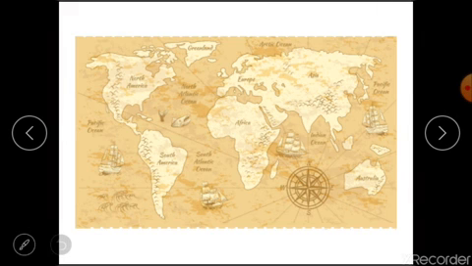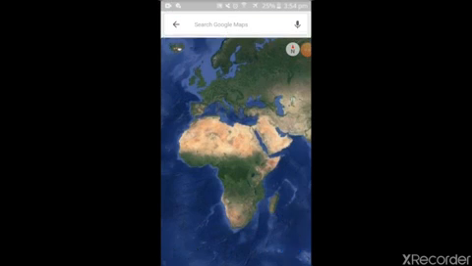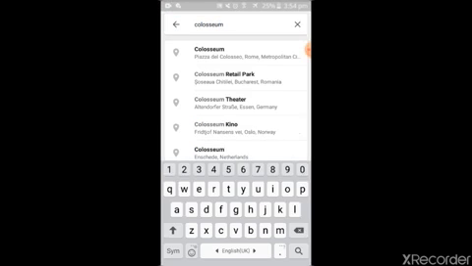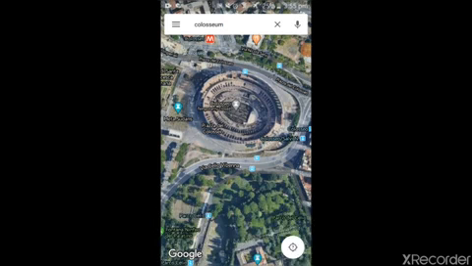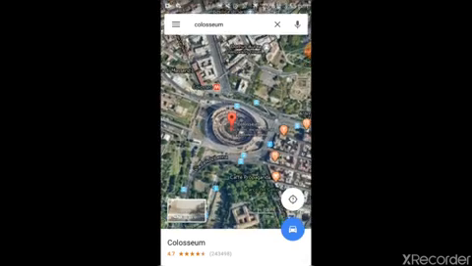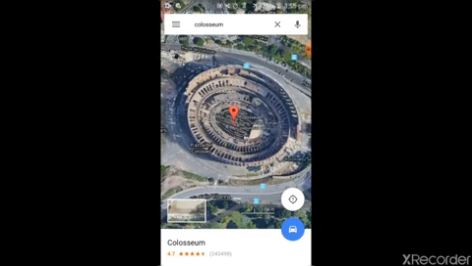Let me take you to a place. So we are using Google Maps here. Let's search for Colosseum. As we have discussed this in the previous lesson, we have arrived at Colosseum. So you can see there is the Colosseum. Maps always use a bird's eye view, the view that a bird has when it flies over.